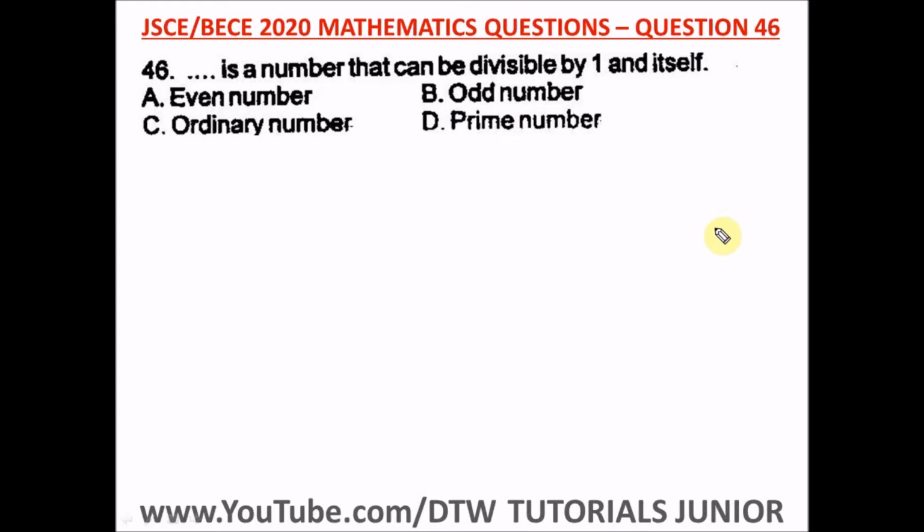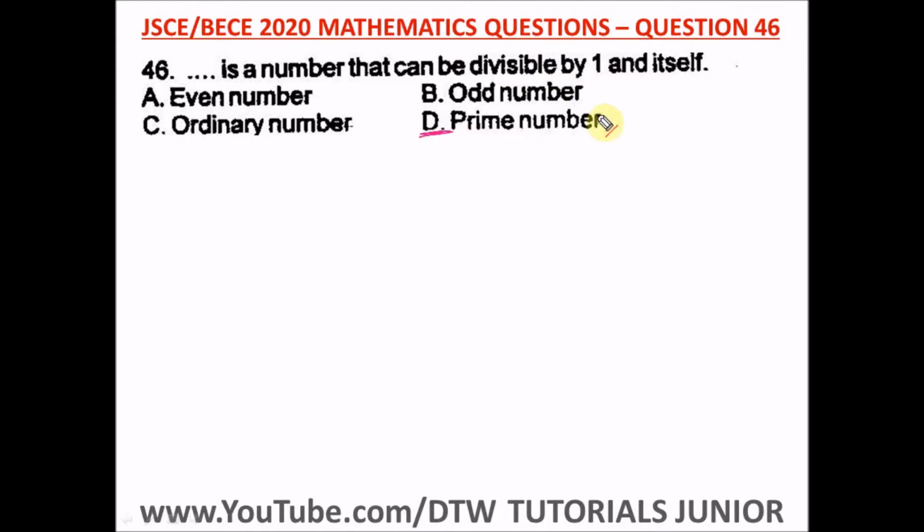Question 46 of the Junior WAEC 2020 Mathematics Past Question, that's your BECE exam. It says dash is a number that can be divisible by 1 and itself is a prime number. A prime number can be divisible by 1 and itself. It's not an odd number, because an odd number is a number that can't be divided by 2. So not an odd number, and definitely not an even number, and it's definitely not an ordinary number. So it's a prime number. It's a number that is divisible by 1 and itself.